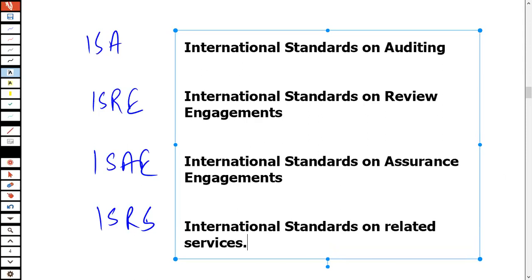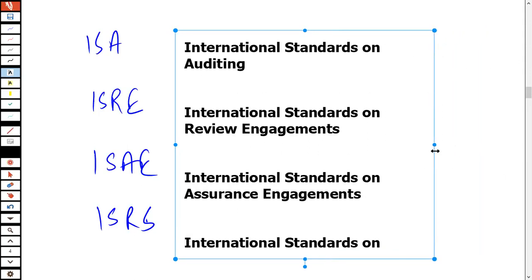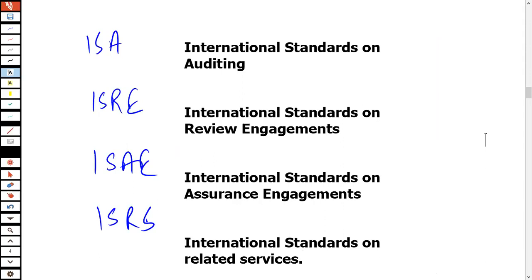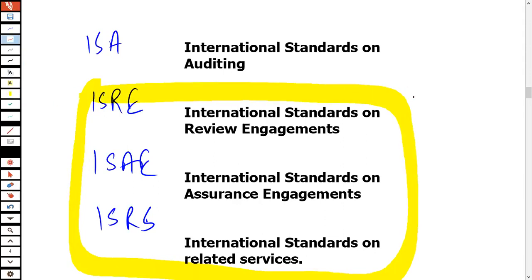I repeat, these specific areas are also considered as other engagements, or other assignments.